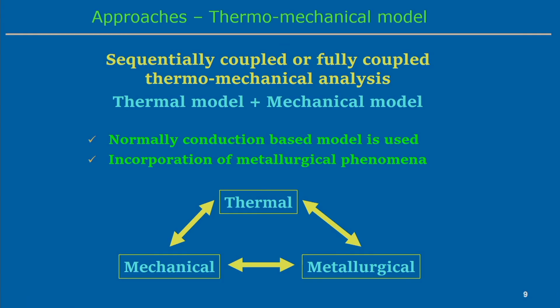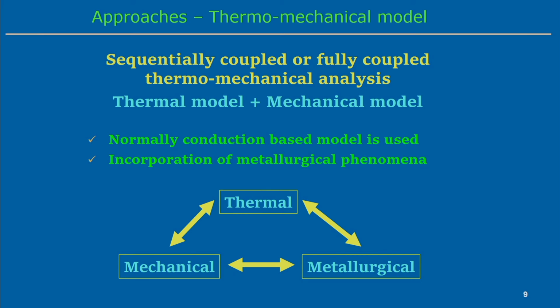But normally we know that we can do thermomechanical analysis, sequentially coupled or fully coupled, in a welded structure. In that case, the integration of the thermal model as well as the mechanical model is required, but the mechanical model is most dependent on the thermal model. That means, if the accuracy of results is good in the thermal model, then we can expect the mechanical model's prediction capability for residual stress and distortion will be good enough.